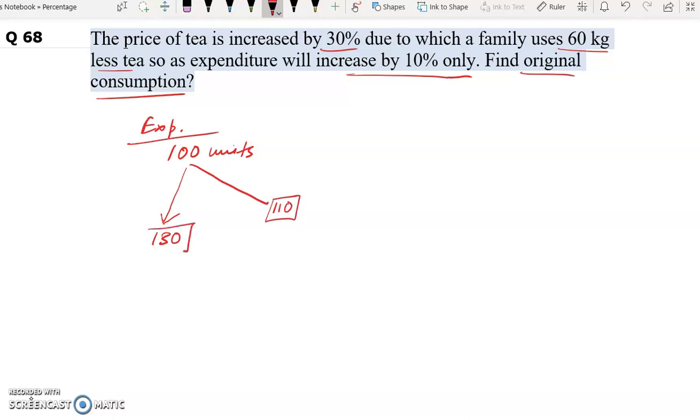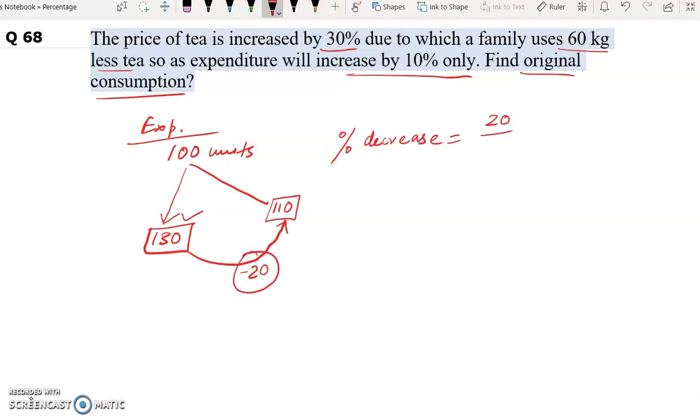Now what we will have to do? We will have to consume less tea so that our expenditure from 130 becomes 110. So 130 minus 110 will be how much? 20. So 20 units less consumption. So our percentage decrease is equal to, decrease is how much? 20.